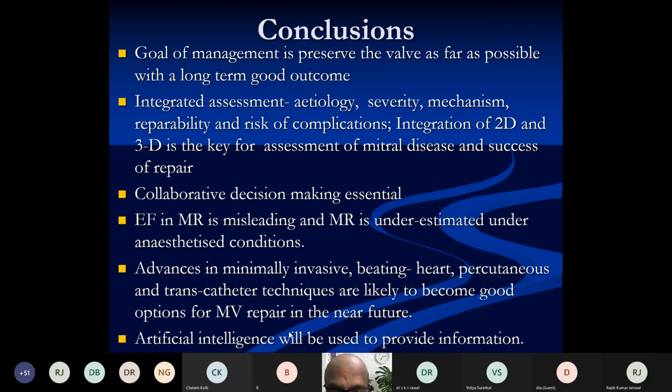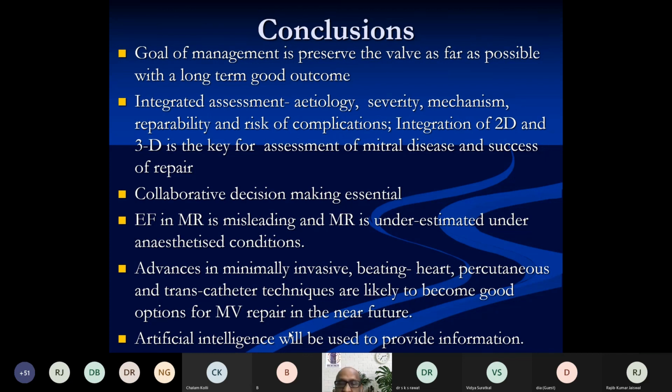Ejection fraction in mitral regurgitation is overestimated, and MR under anesthetized conditions may be underestimated. Ejection fraction in MR is misleading because it is overestimated, and MR under anesthesia may be underestimated.